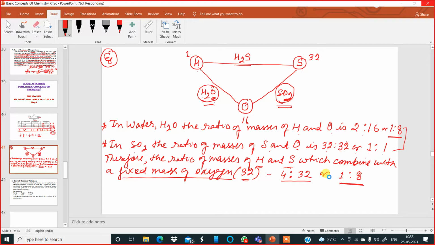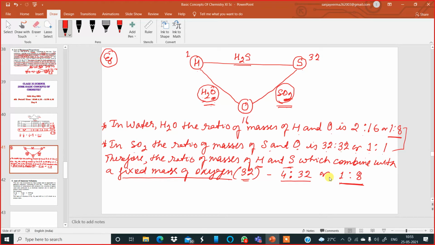Okay, good. Now I will write the third compound, hydrogen sulfide.